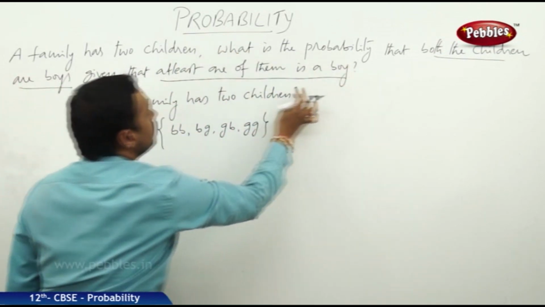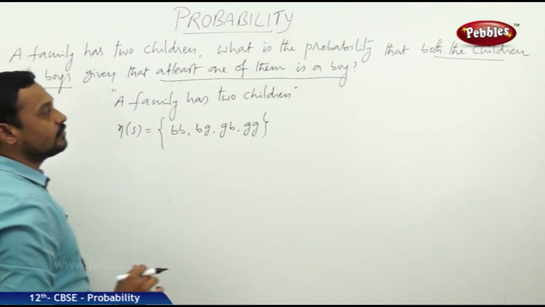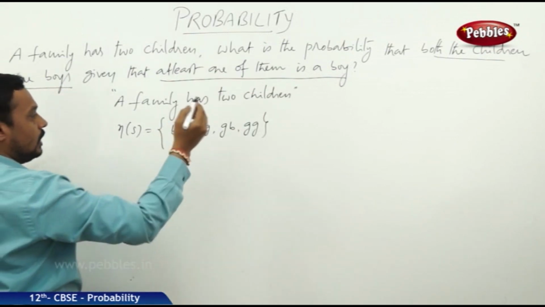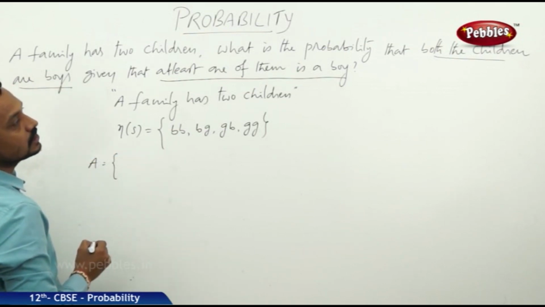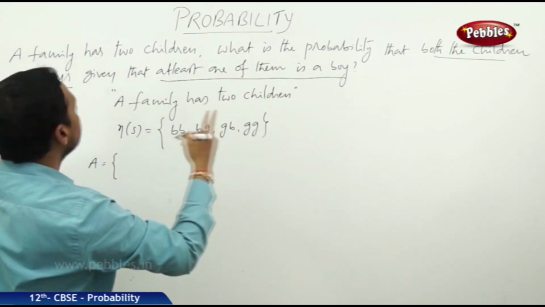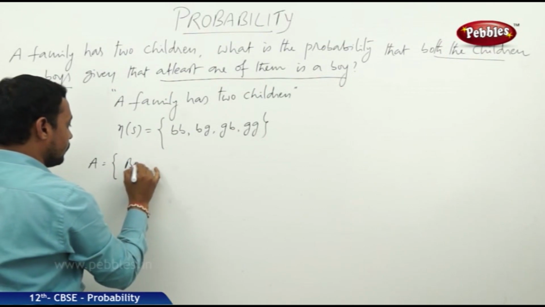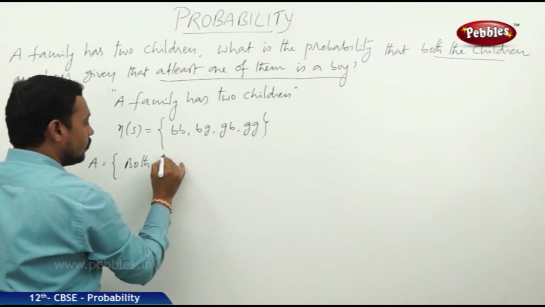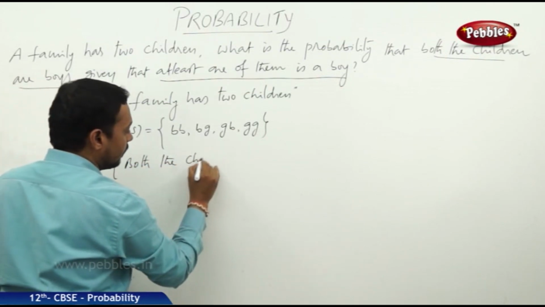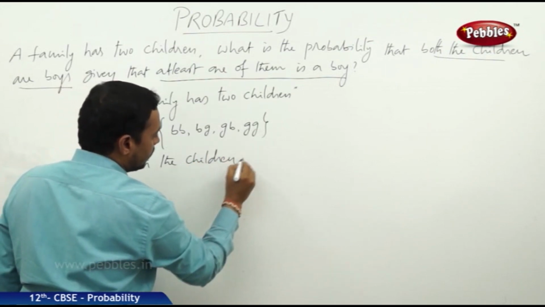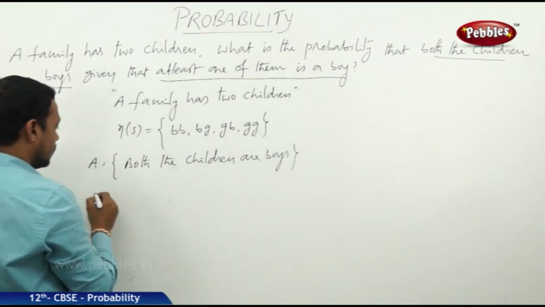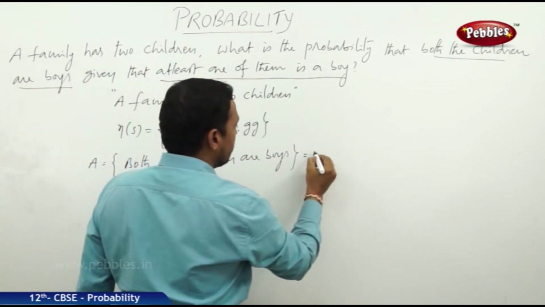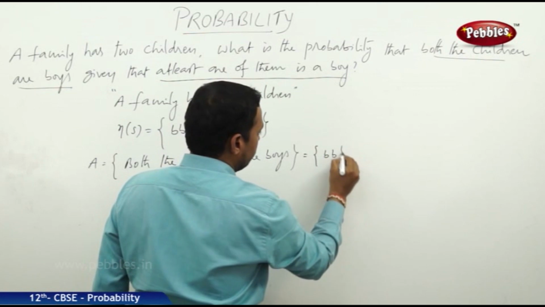Let us choose 2 events first. A is both the children are boys. So the favorable case is only BB.